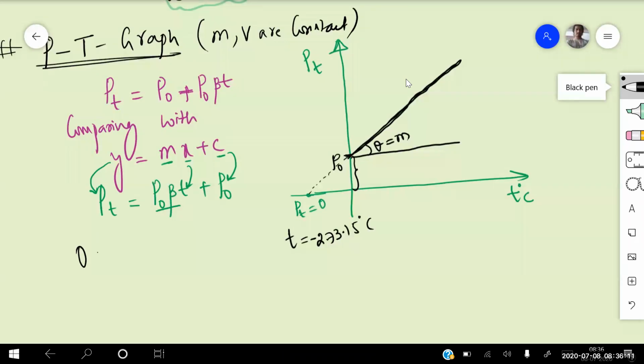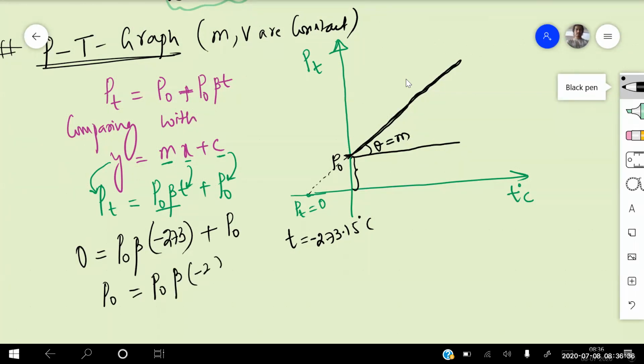This 0 equals P naught times beta times temperature, which is minus 273.15, plus the pressure at 0 degrees. So I am taking P naught outside. This negative becomes positive, so 0 equals P naught plus P naught beta into minus 273.